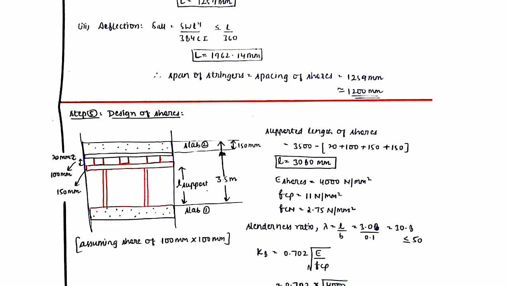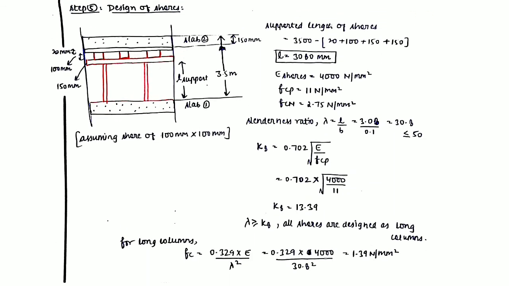Now the final step is the design of shores. See, this is a sectional view of the complete formwork, in which you can see the slab, then the sheathing material, the 20 millimeter sheathing, then the joist, stringers, and the longitudinal ones are the shores. You have to calculate the supported length of these shores. How can you calculate the supported length? See, you know the floor to floor height.